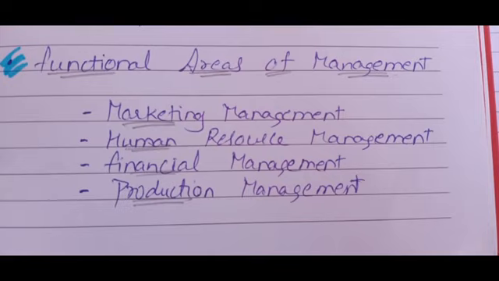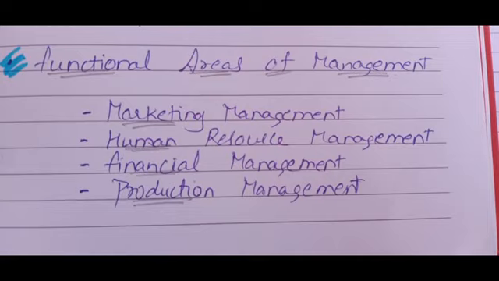Students, in the last lecture we have done the functions of management. So today we'll continue with the functional areas of management. What are the functional areas of management? Marketing management, human resource management, financial management and production management. We will study this with the help of a diagram. But today's topic is functional areas of management.